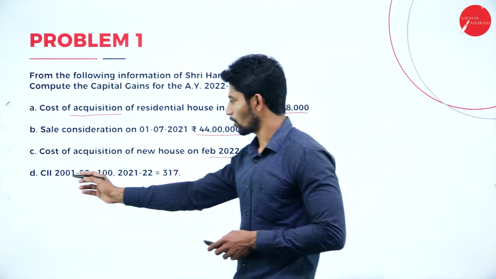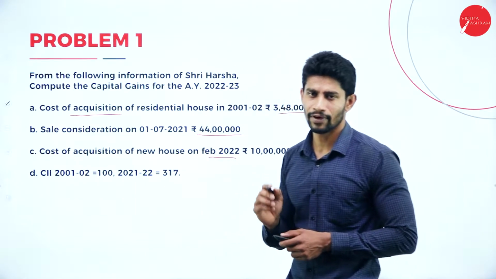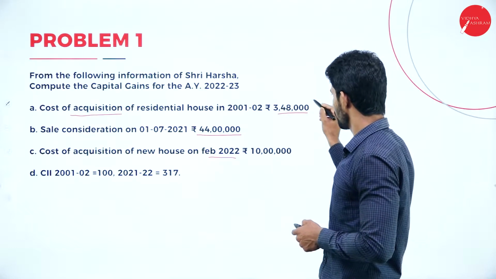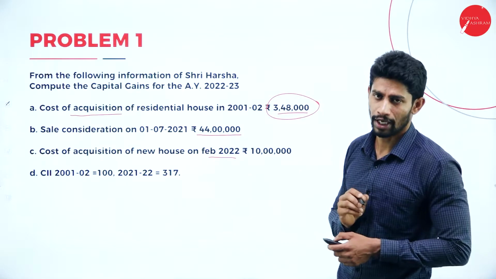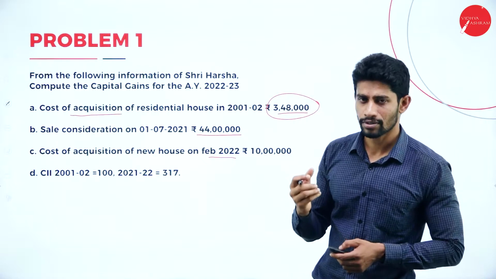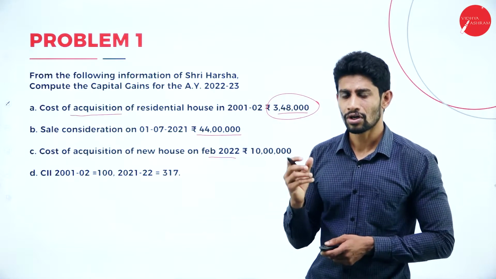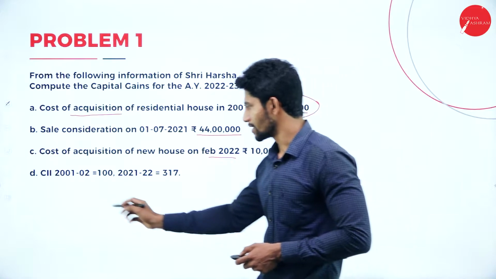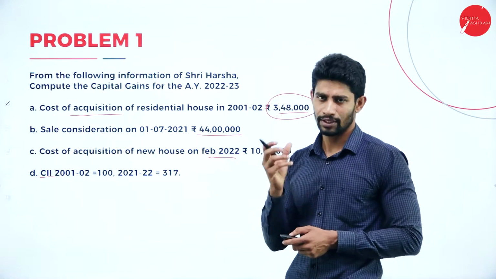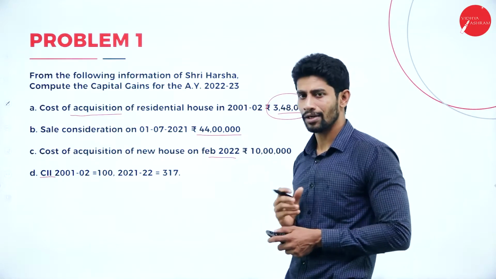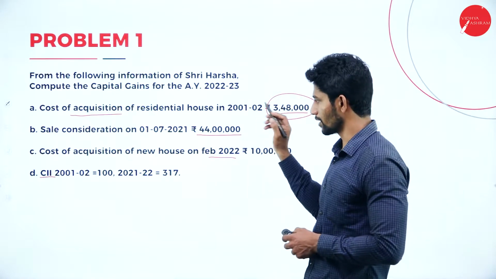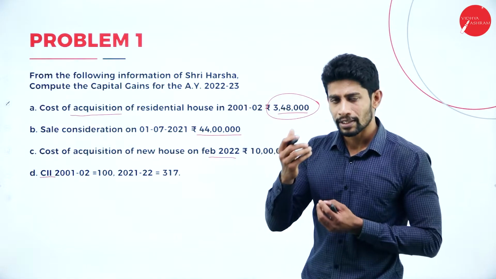So, CII, cost of inflation index, is given by the central government to calculate the present value of the cost of acquisition. So to calculate the present value of cost of acquisition, we are supposed to look into the cost of inflation index, that is CII. By using that cost of inflation index information or the formula, we will be finding out the indexed cost of acquisition.